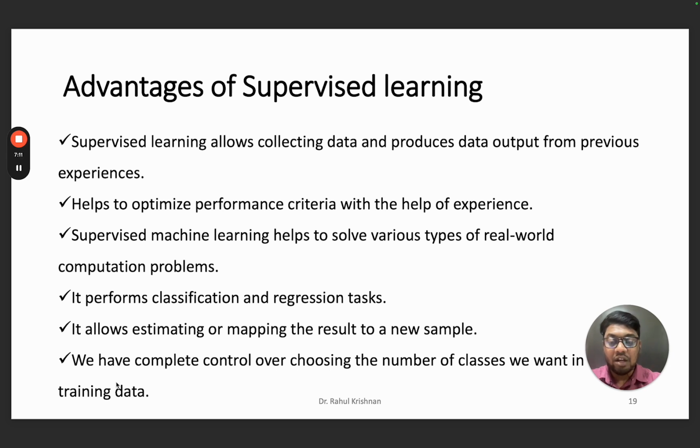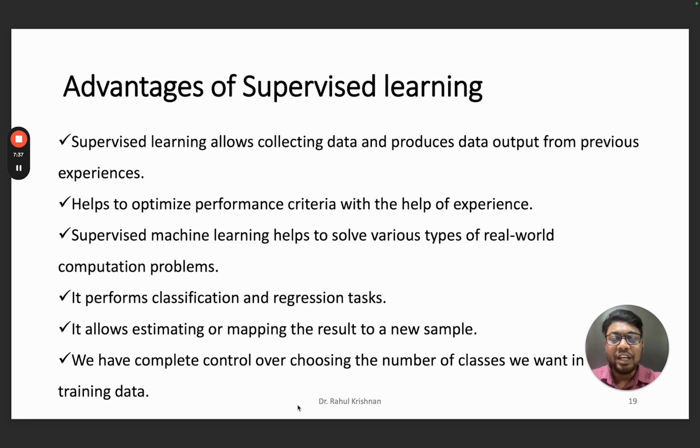We have complete control over choosing the number of classes we want in the training data set. So we only say how many classes are required, depending upon the behavior of the data, and then we categorize accordingly in a classification problem. So these are the basic advantages, but these algorithms will purely work on data which is labeled.